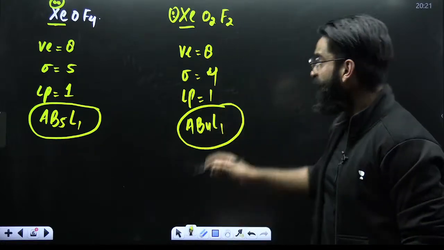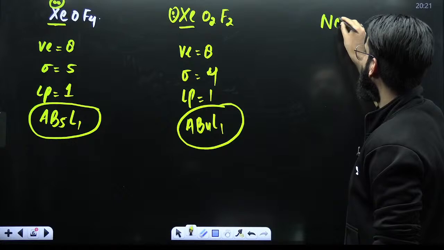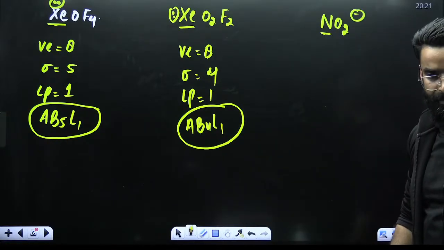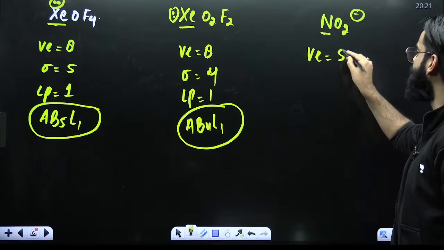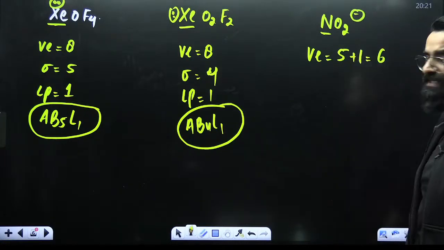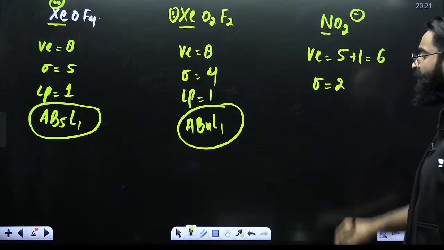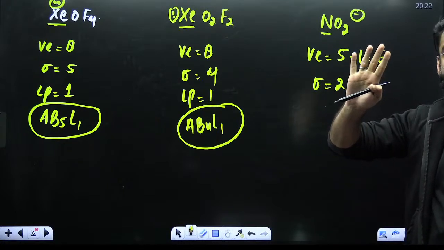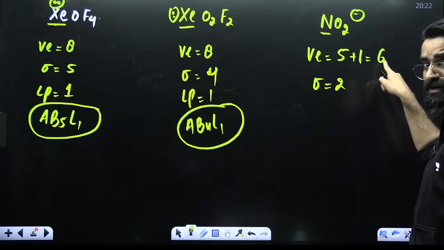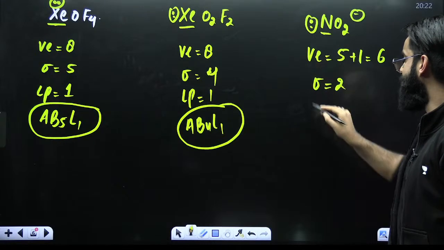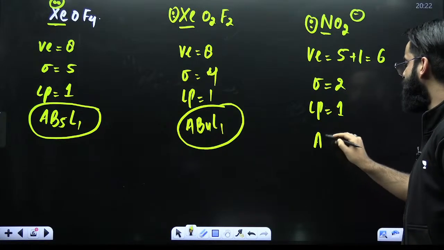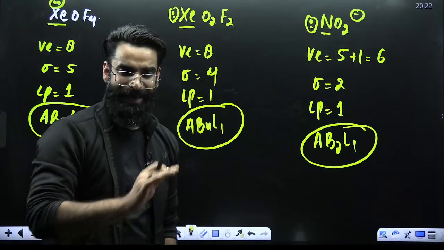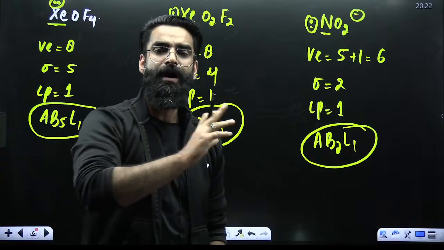Perfect. For example, you have got something like this. NO2 negative. Nitrogen being the central atom. How many valence electrons? Nitrogen has 5. There's a negative charge, so add it. 5 plus 1, 6. Surrounding atoms are 2. That means 2 sigma bonds. Oxygen is divalent. So would you consider 2 bonds here or 4? You'll be considering 4. So nitrogen had 6 valence electrons. 4 are being utilized. You can say 2 valence electrons will be left as such in the form of one lone pair. So type of the molecule is simply going to be AB2L1. Right? So is this clear? Did you get to know how to check the type of the molecule?